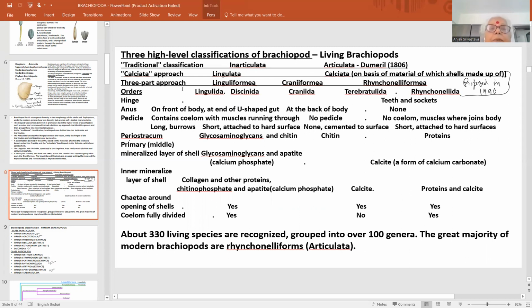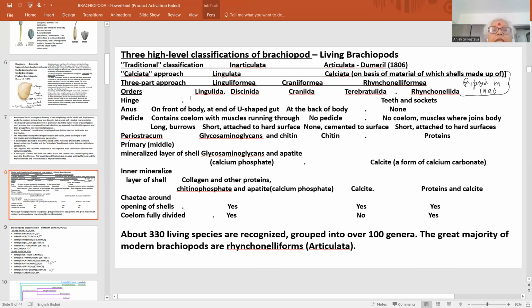Then there is the three-part approach, that is the Inarticulata includes two forms, Linguliformia and Craniformia, and Articulata includes Rhynchonelliformia. That another view is that the three groups are there: Inarticulata includes Linguliformia, then Craniformia is the third group, and the Articulata group includes the Rhynchonelliformia.